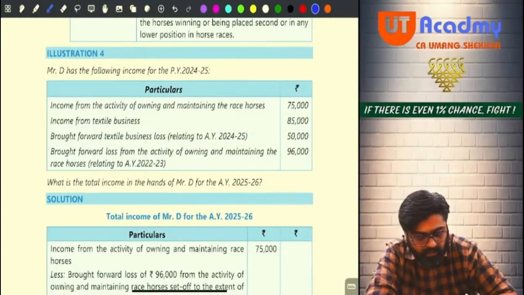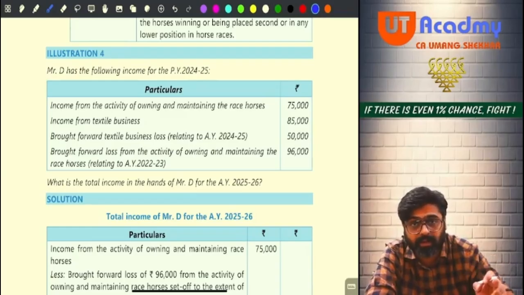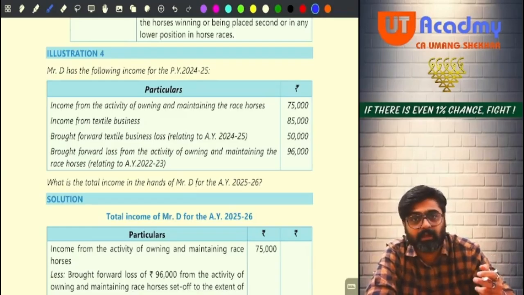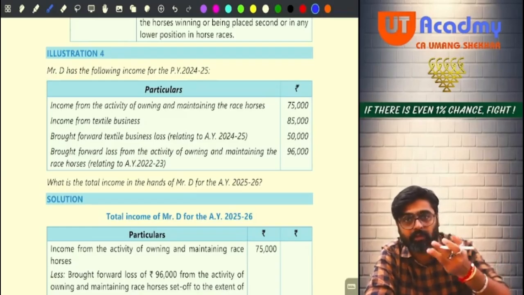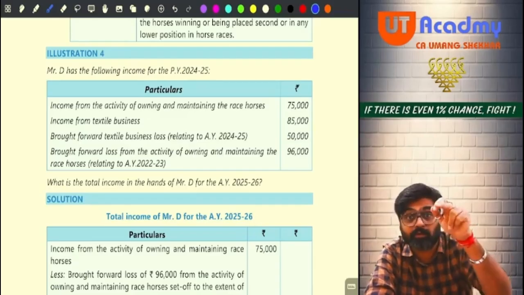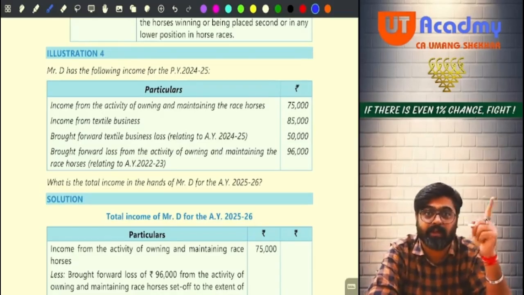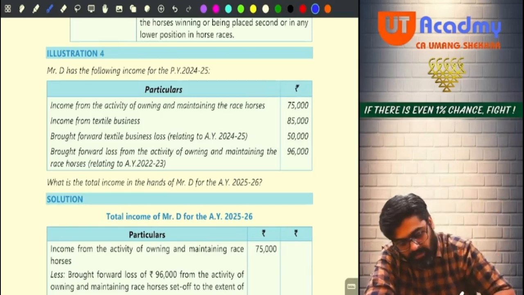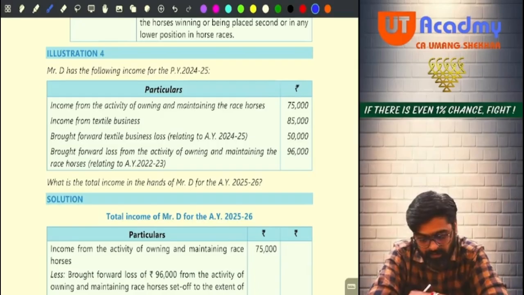Income from the activity of owning and maintaining racehorse, 75,000. Income is there, loss is not there. Against this income, the income of normal sources can be adjusted, but loss of this activity can be set off against profit of this activity only. Hello, sir. Now tell me, income from textile business you are having 85,000.